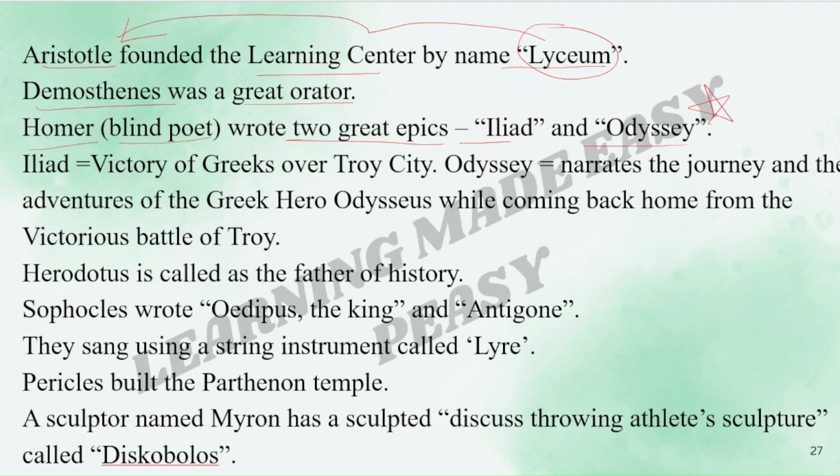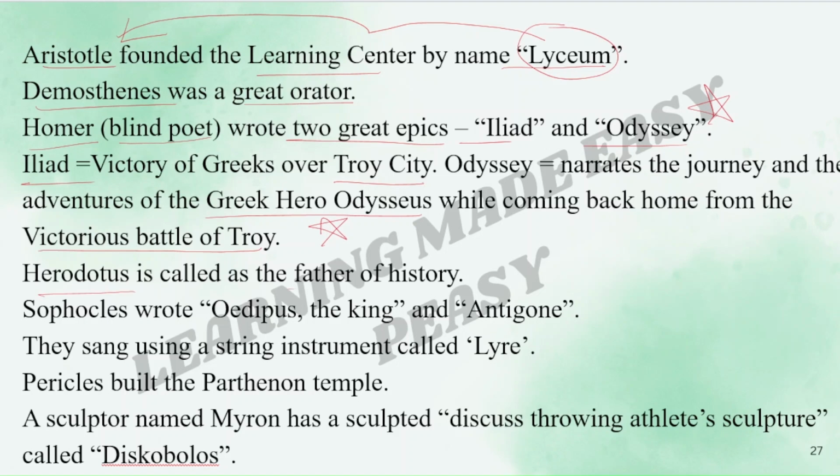Extremely important, not just their names, but also what they talk about. Like see, Iliad, it talks about the victory of the Greeks over Troy city. Whereas Odyssey narrates the journey and the adventures of the Greek hero Odysseus while coming back home from the victorious Battle of Troy. Please remember this. It is very important and it will be definitely asked.